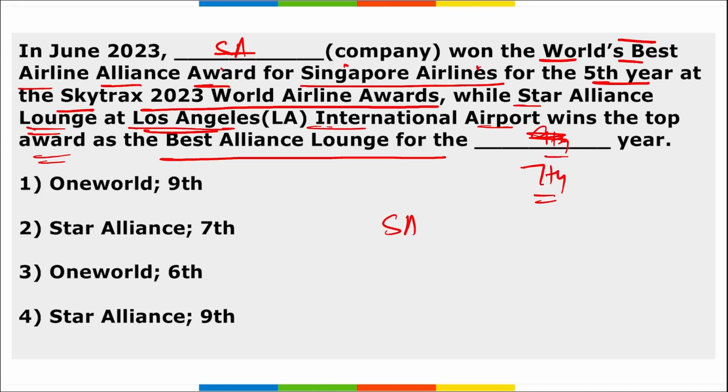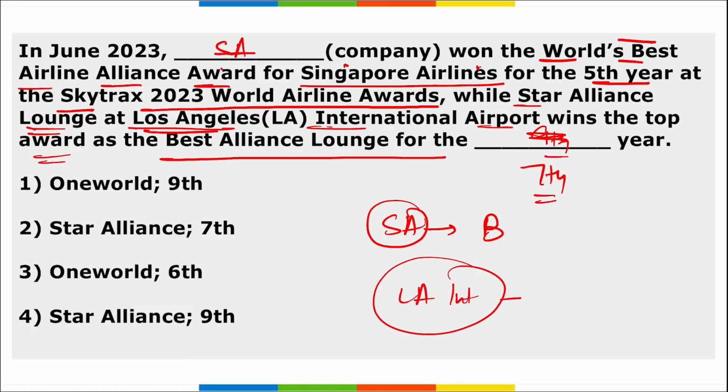So Star Alliance has won the world's best airline alliance award, and also the Star Alliance lounge at Los Angeles International Airport has won the best alliance lounge for the 7th consecutive time, right? So the right option here becomes option second.